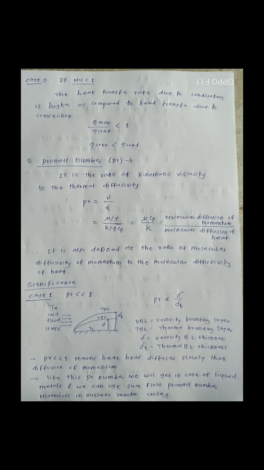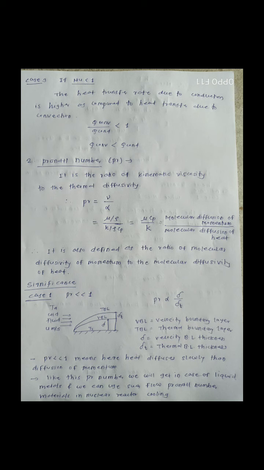In that we have to consider if the Nusselt number is less than 1. If the Nusselt number is less than 1, what does it mean? Q convection is less than Q conduction. So heat transfer due to conduction is higher as compared to the heat transfer due to convection.